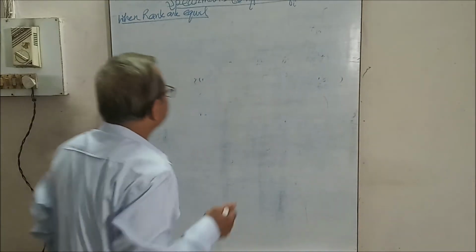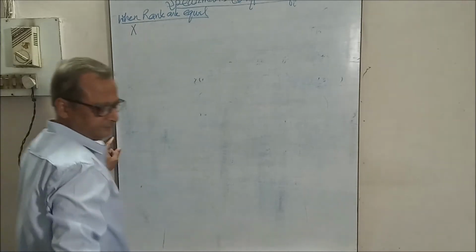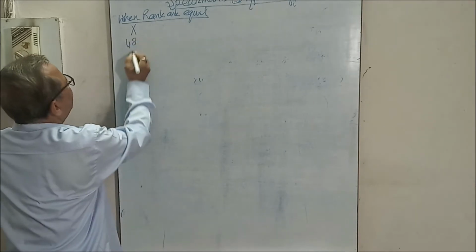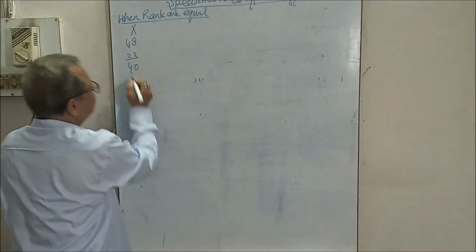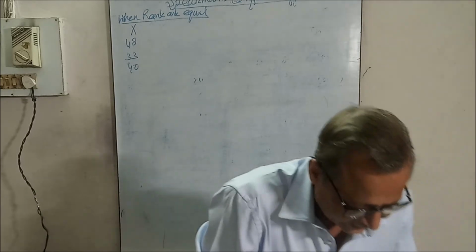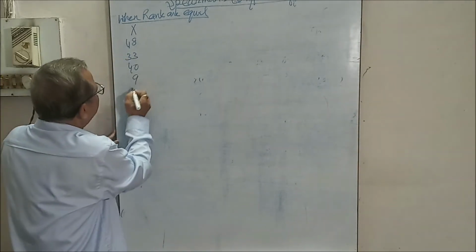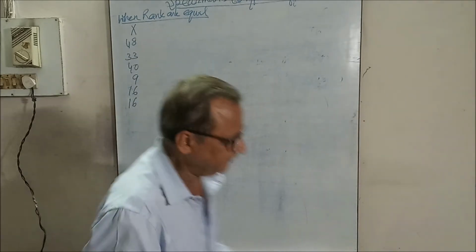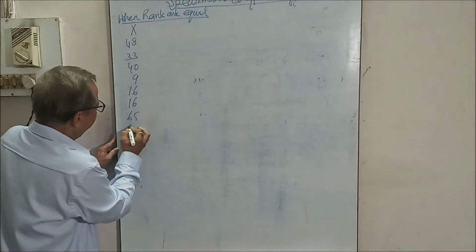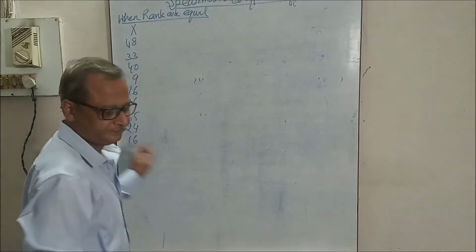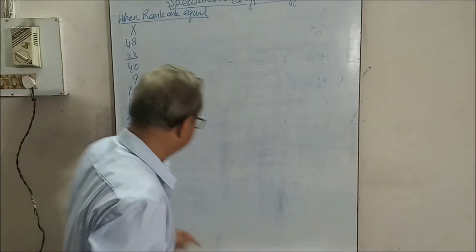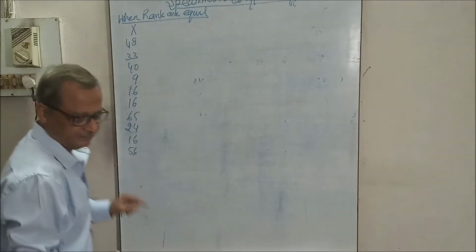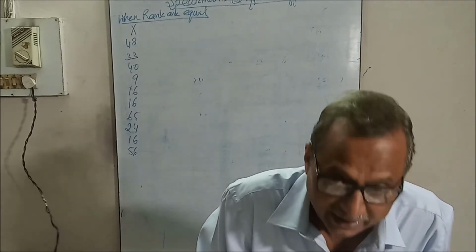Series x: 48, 33, 40, 9, 16, 16, 65, 24, 16 and the last is 56. This is example number 8.